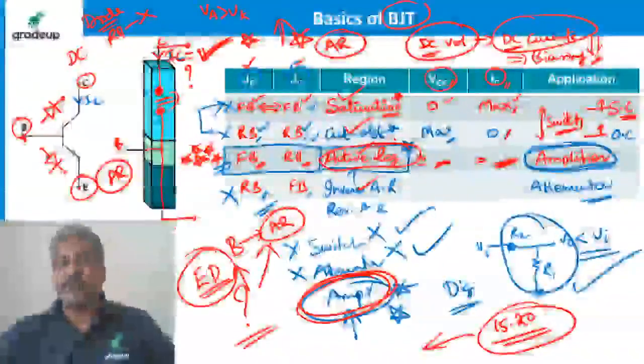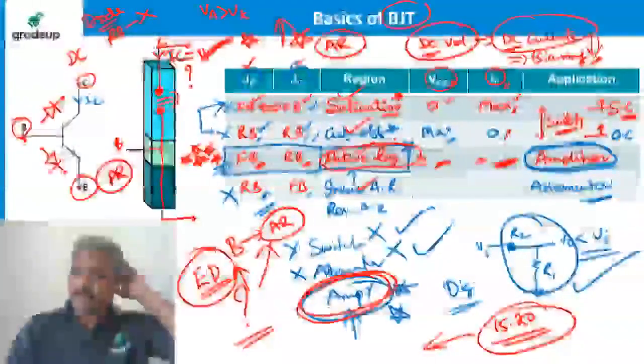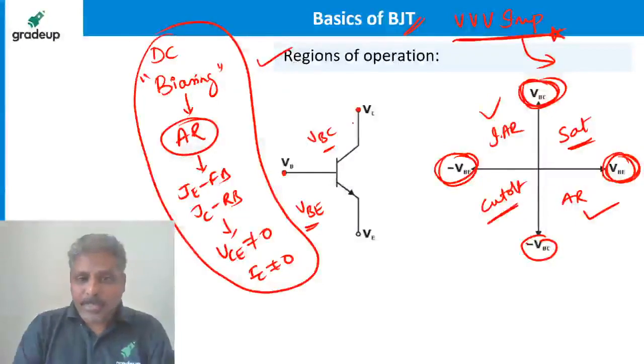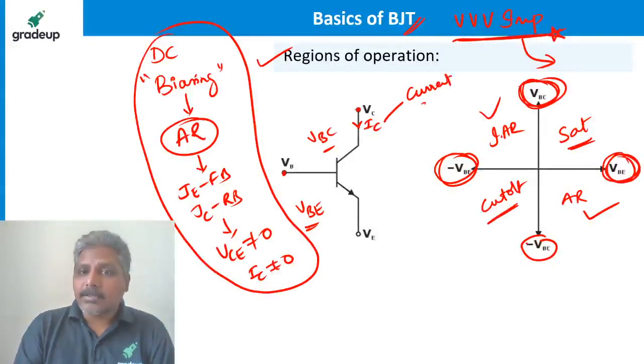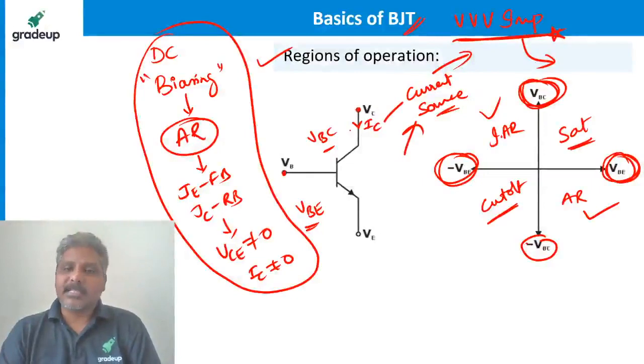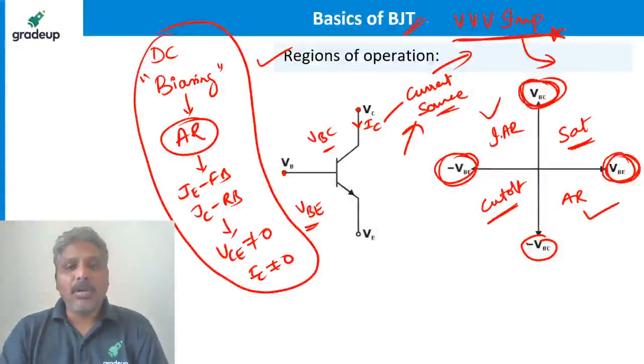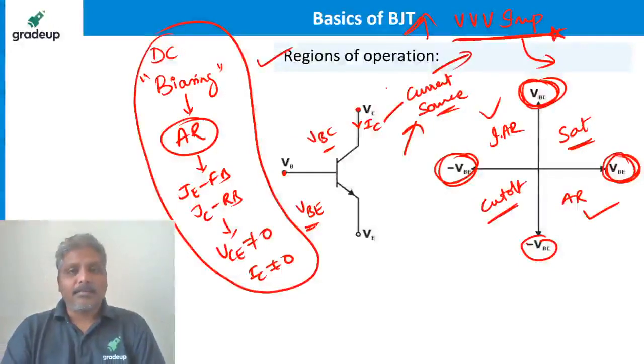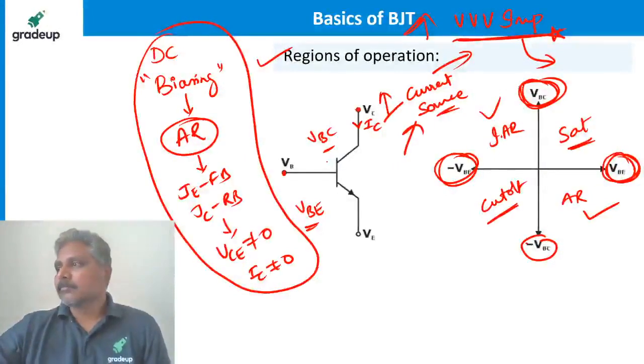That's a good question. One more very important thing: the current flowing here, we call it the collector current. This current behaves like a current source. Because of that only, the BJT is something special. It happens only in a BJT, nowhere else. That's why only a BJT can be an amplifier, not a diode, not a capacitor, not a resistor. Got it? But please don't ask me here how it behaves like a current source. We'll discuss that later.